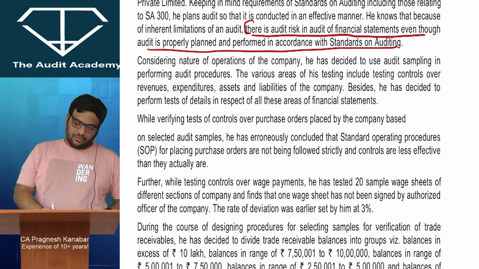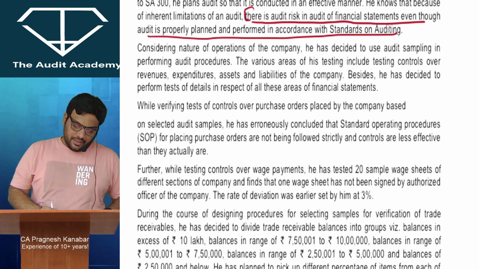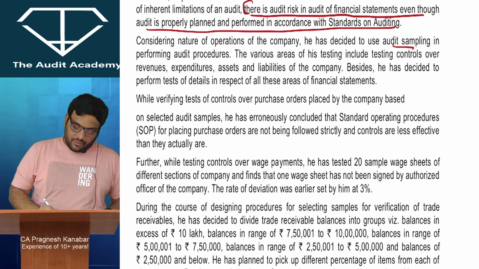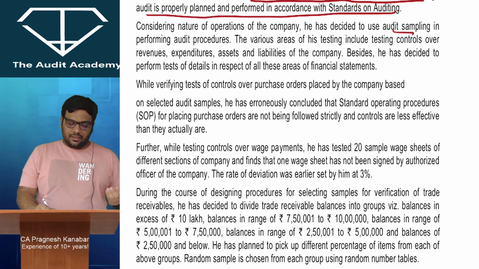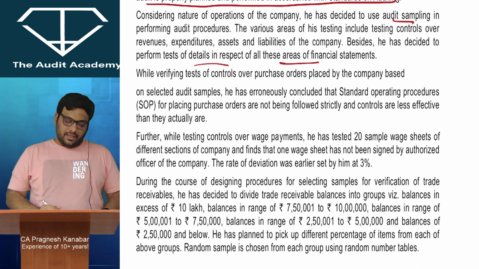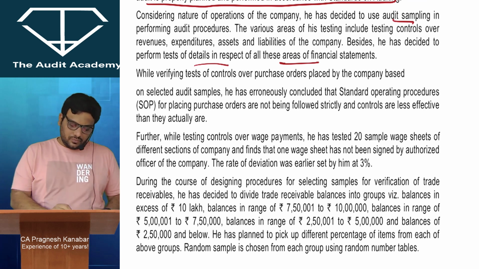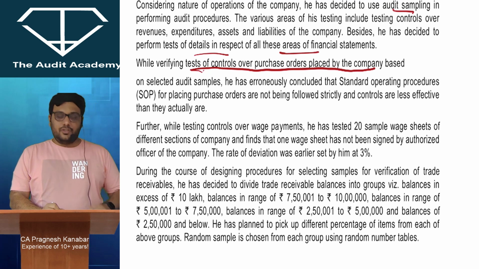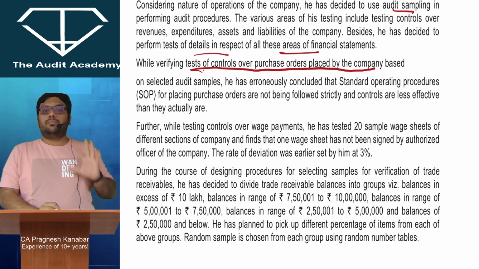Considering nature of operations of the company, he has decided to use audit sampling in performing audit procedures. There are various areas of his testing where sampling is used, including testing controls over revenues, expenditure, assets and liabilities of the company. Besides, he has decided to perform test of details in respect of all of these areas of financial statements. We test two things, controls and details, the system and the records. While verifying test of controls over purchase orders placed by the company based on selected audit samples, basically he was verifying whether the whole purchase system has been properly followed or not.